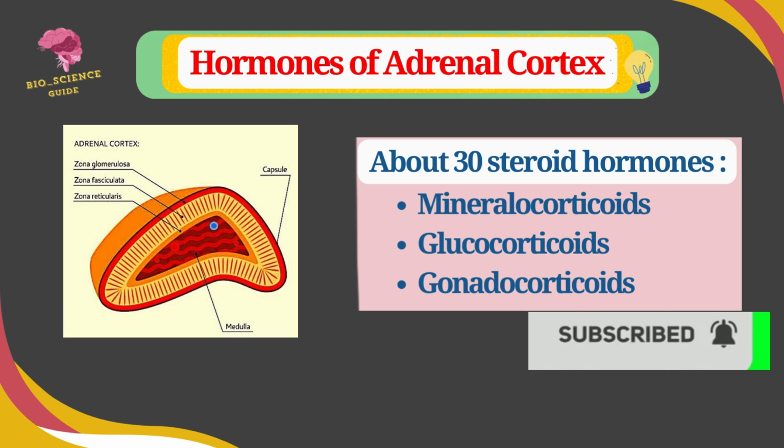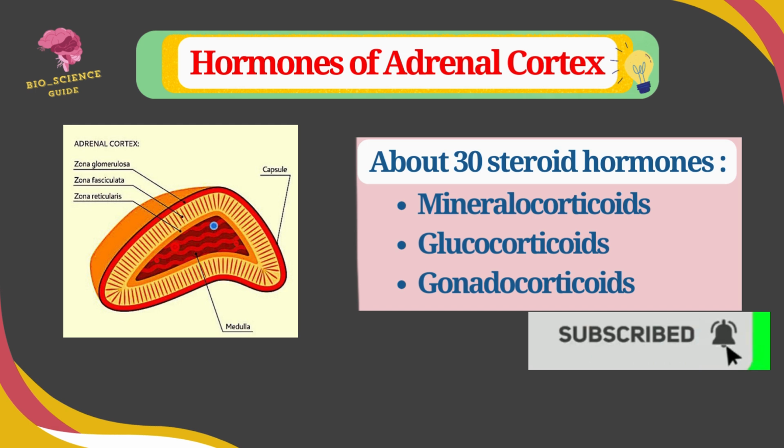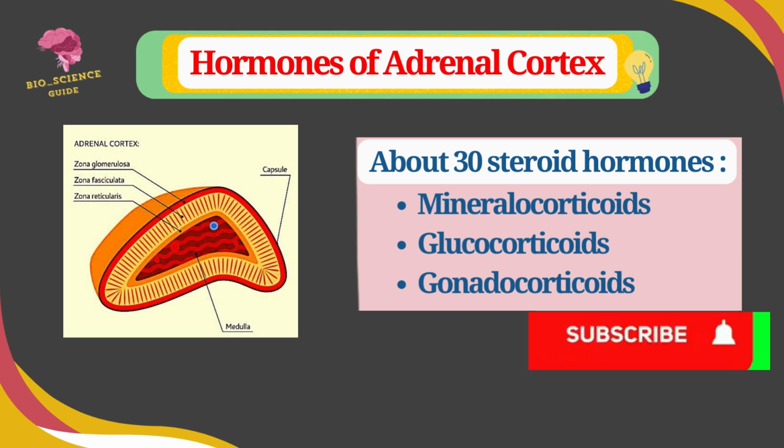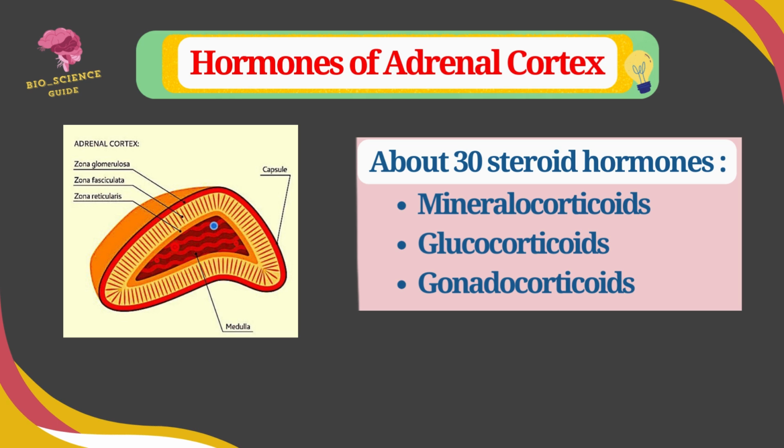The adrenal cortex secretes about 30 steroid hormones and they are collectively known as cortisone or corticosteroids. On the basis of function, they are categorized into mineralocorticoids, glucocorticoids, and gonadocorticoids.